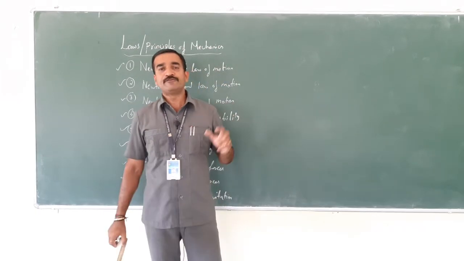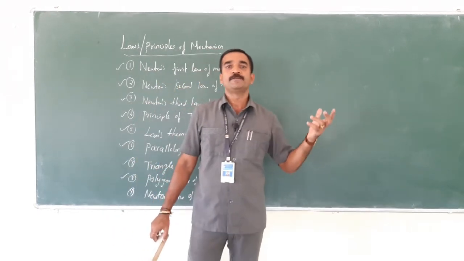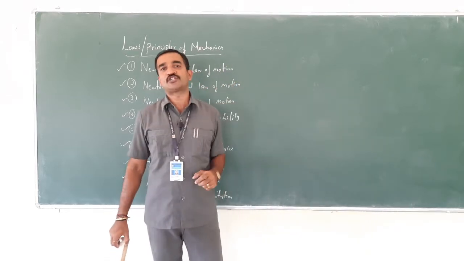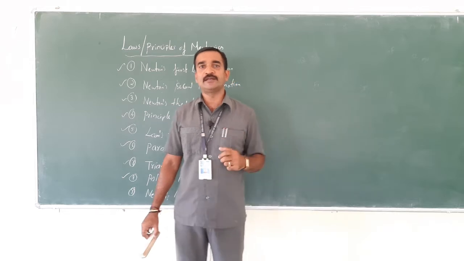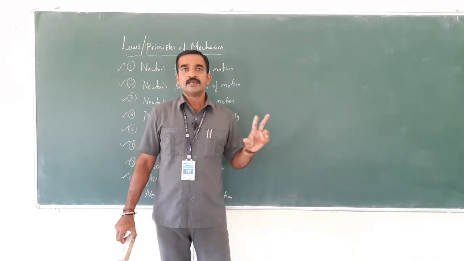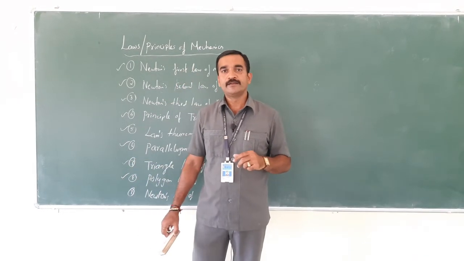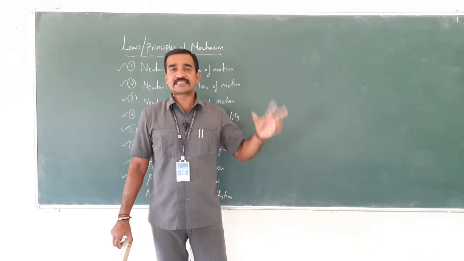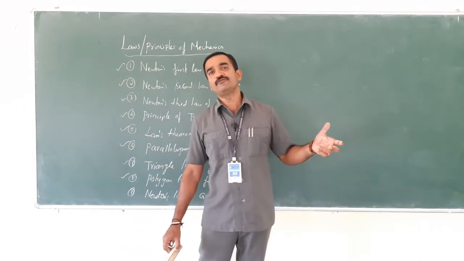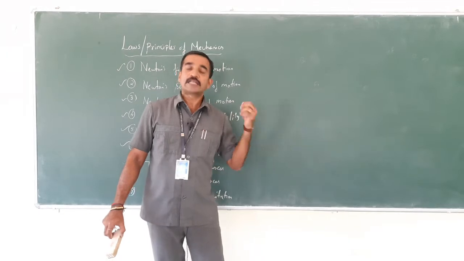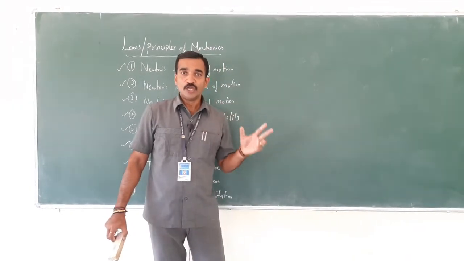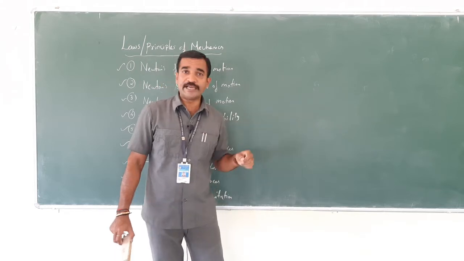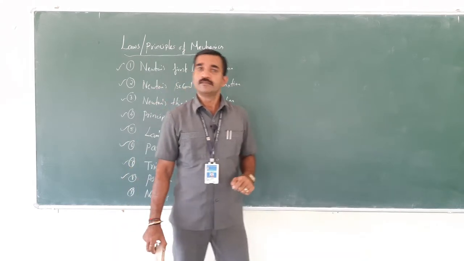It states that if a number of forces acting on a particle are represented in magnitude and direction by the sides of a polygon, then the resultant force is represented in magnitude and direction by the closing side of the polygon in opposite order.